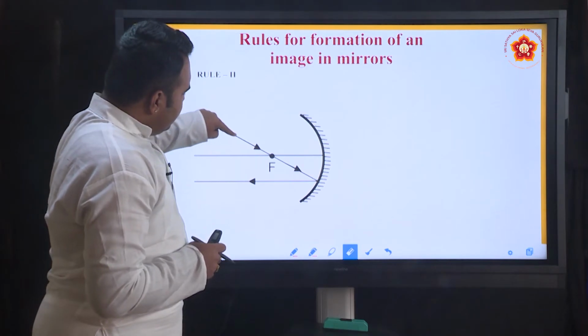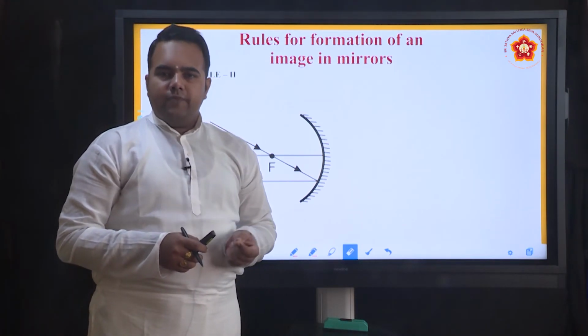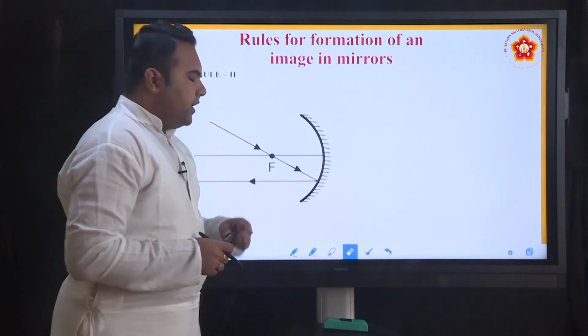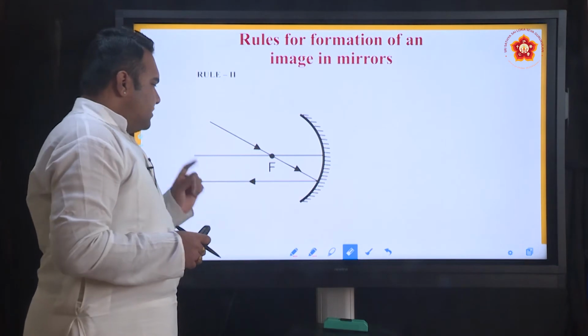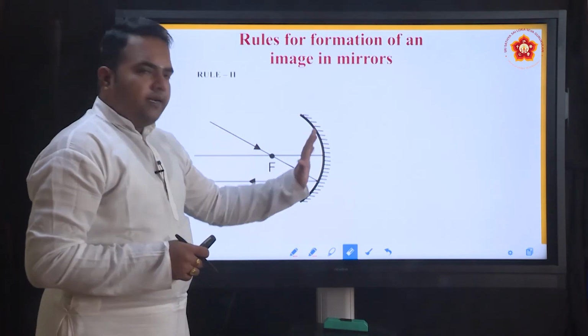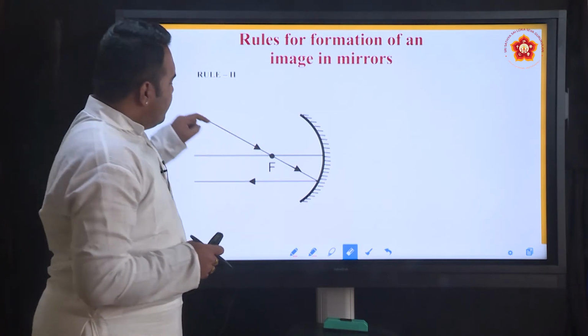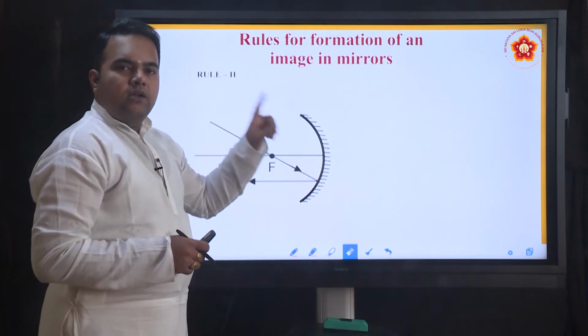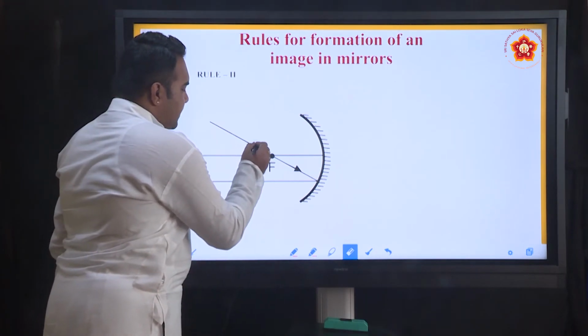Any ray of light that is passing through the principal focus of a concave mirror, after the reflection, emerges parallel to the principal axis.